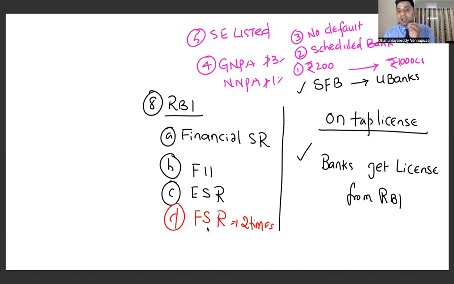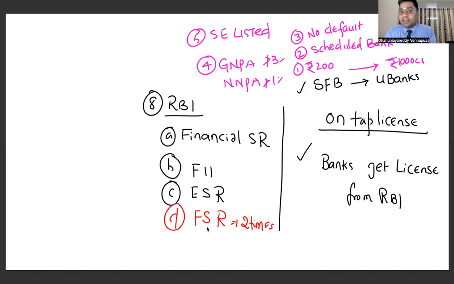For small finance banks and payment banks, the minimum capital that is required to establish is rupees 200 crores. Right. Now, these types of small finance banks can be converted to the so-called universal banks if they fulfill the following conditions. The first condition is the small finance bank should have a minimum capital of 1000 crores, because universal banks require 1000 crores. Second, the small finance bank should be a scheduled bank. Now, what is a scheduled bank?